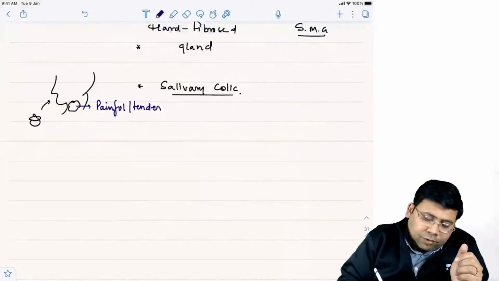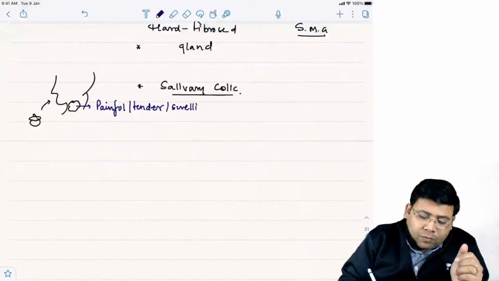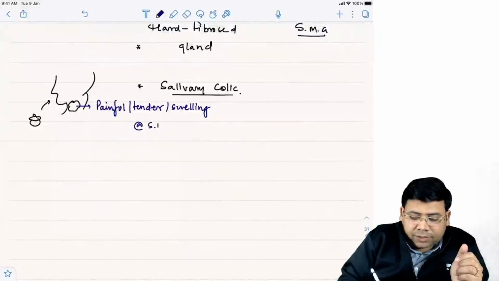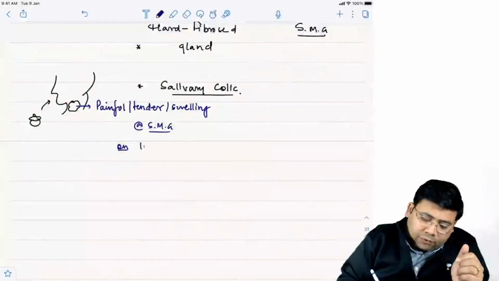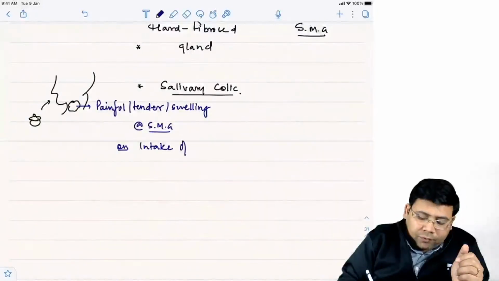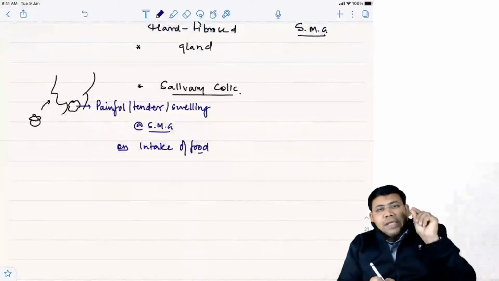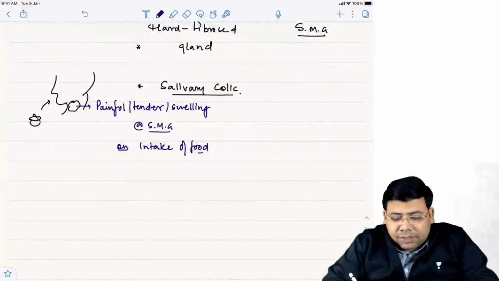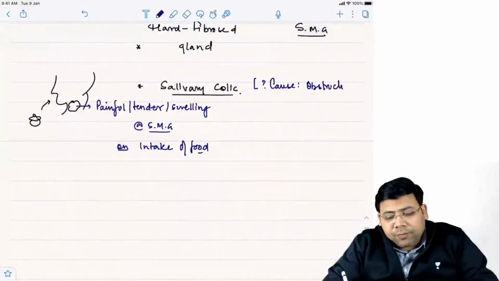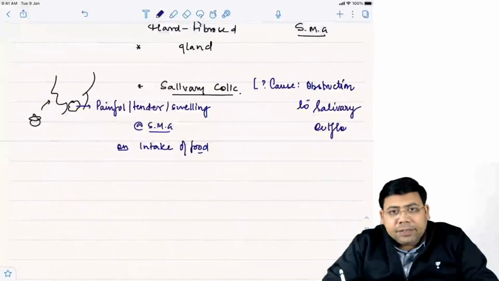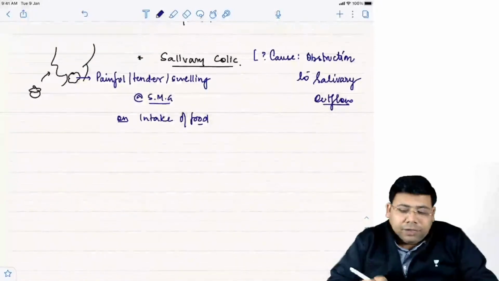But why does this happen? This salivary colic can be seen with anything which causes obstruction. So the cause is obstruction to the salivary outflow. Are you getting this or no?